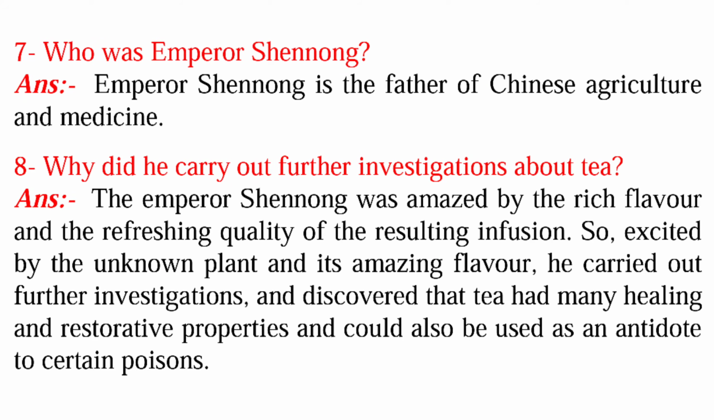Seventh question is, who was Emperor Shennong? So answer is, Emperor Shennong is the father of Chinese agriculture and medicine. Eighth question is, why did he carry out further investigation about tea? So answer is, the Emperor Shennong was amazed by the rich flavor and the refreshing quality of the resulting infusion.